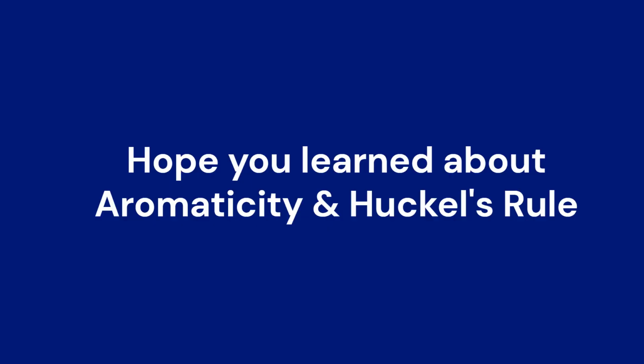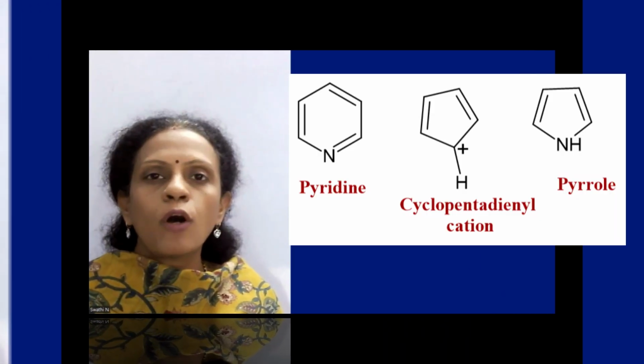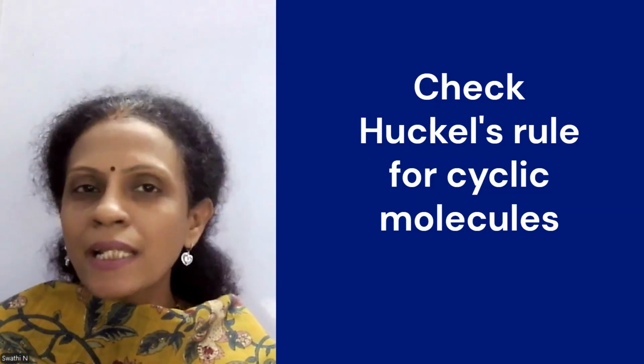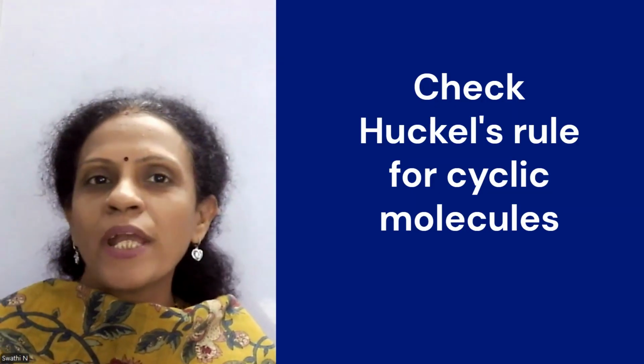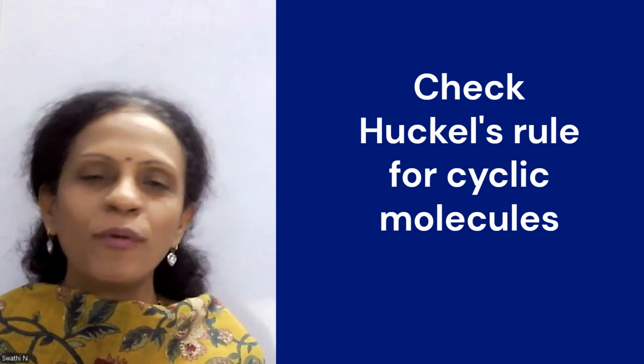Now that you have learned about Huckel's rule and aromaticity, test your knowledge and understanding of this topic with these examples. Here 3 structures are given. Comment which of these molecules are aromatic in nature. So next time when you see a cyclic molecule, quickly check whether it obeys Huckel's rule or not. Based on that, you can make out whether the given compound is an aromatic compound or not.